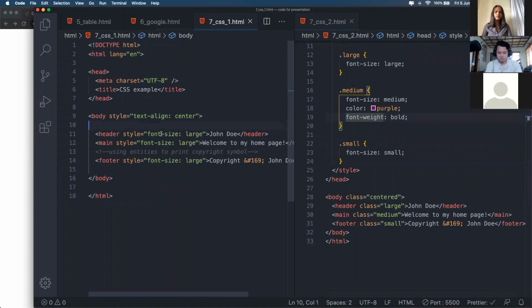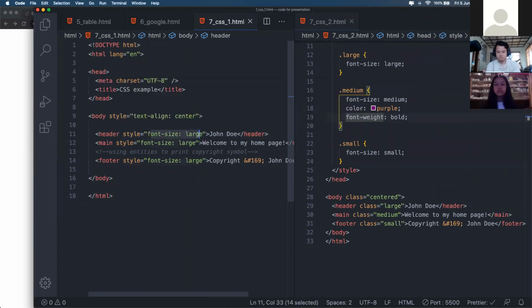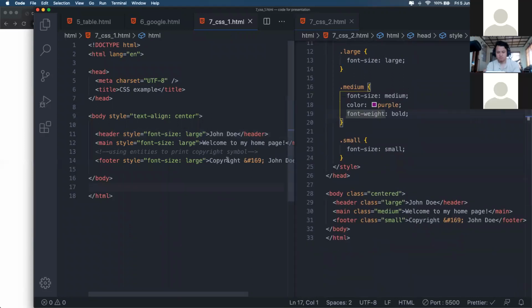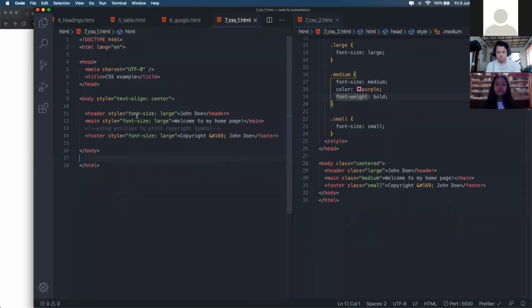On the earlier example, we were specifying the styles in the tag itself. So tag name, then style equal to whatever style we want to apply. But now it is looking kind of clumsy, right? There are a lot of things going on, and it is quite confusing to see styles and HTML tags at the same portion, right?